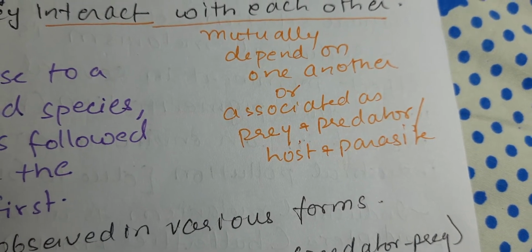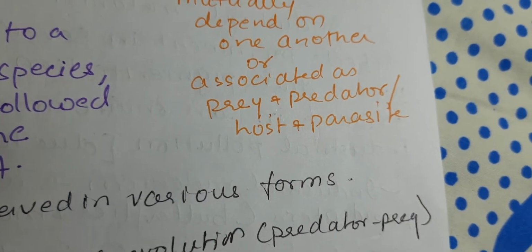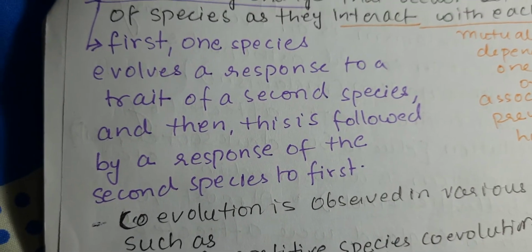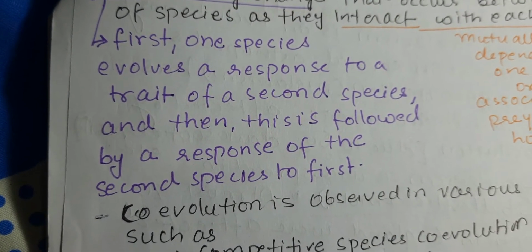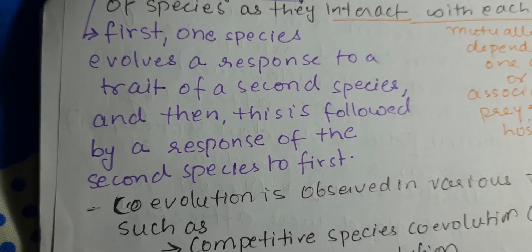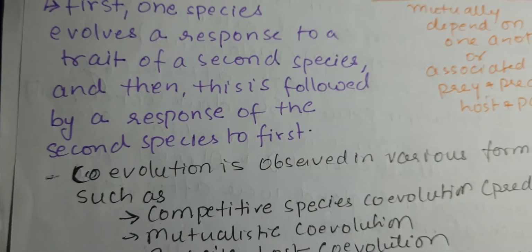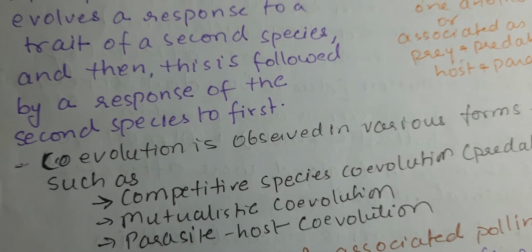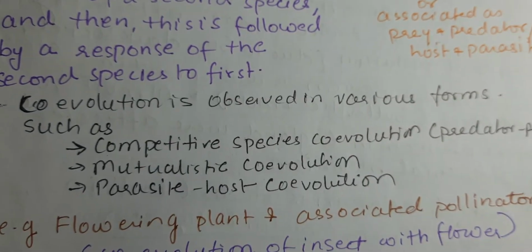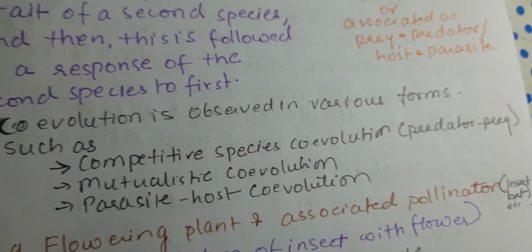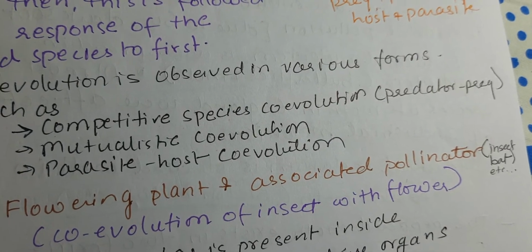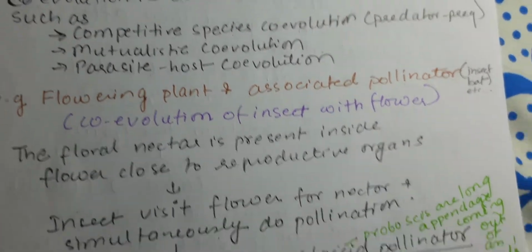Mutually depend on one another or associated as prey-predator or host-parasite. What is the evolutionary change? First, one species evolves a response to a trait of the second species, and then this is followed by the response of the second species to the first. Okay, so this is called reciprocal effect. Coevolution is observed in various forms such as competitive species and mutualistic coevolution, parasitic host coevolution.